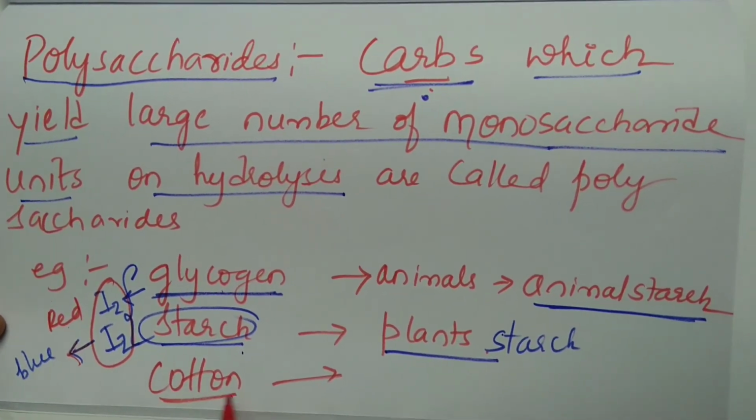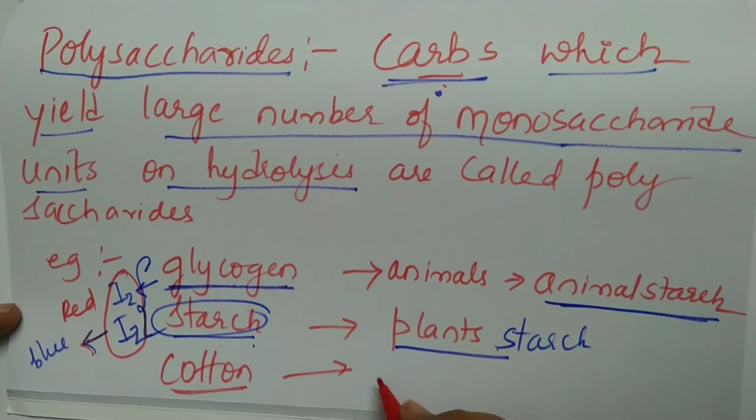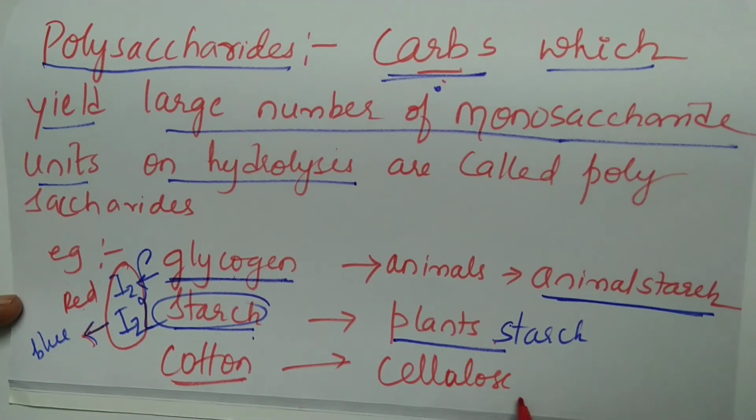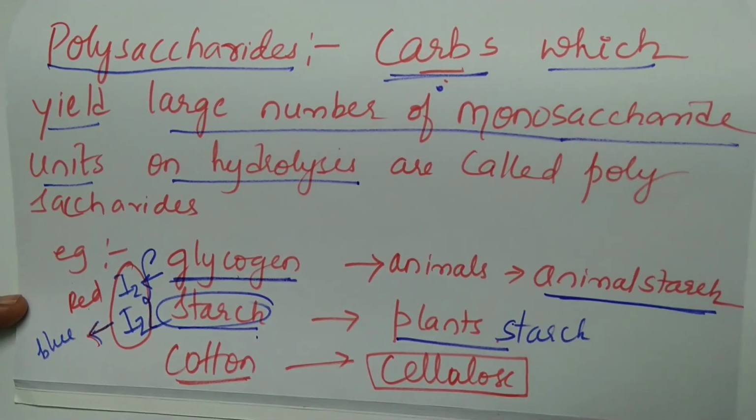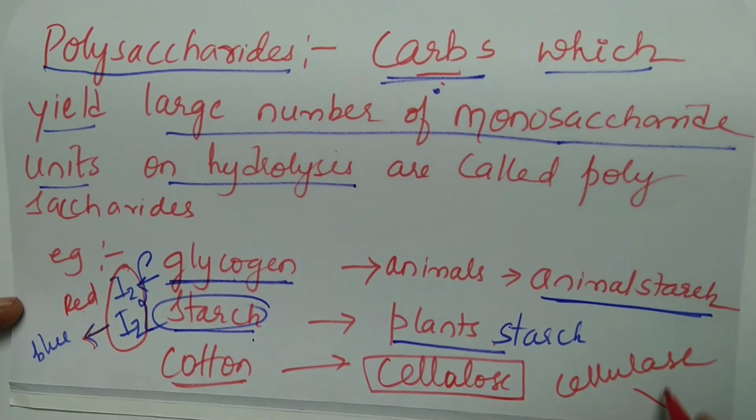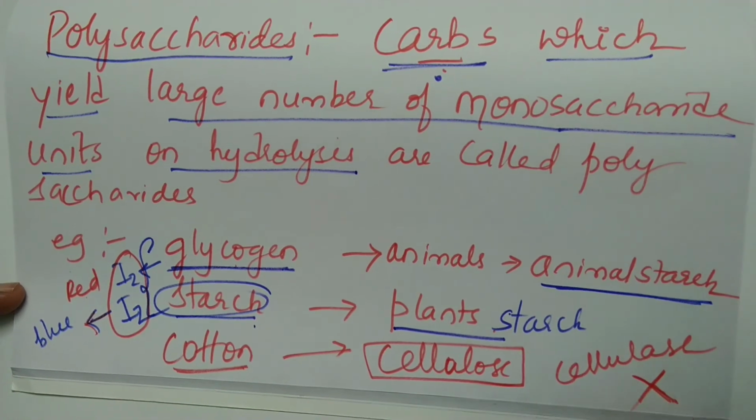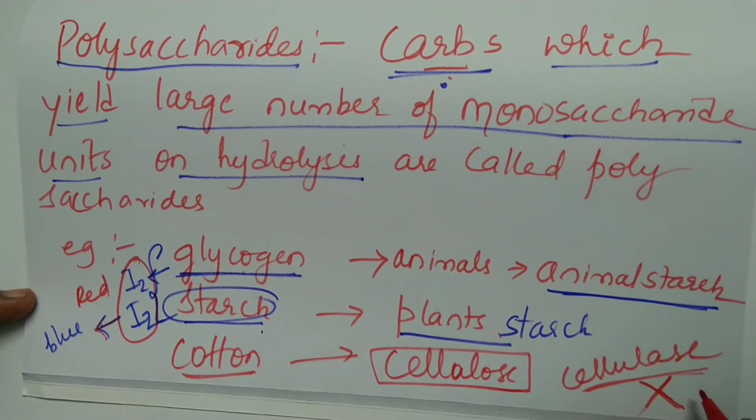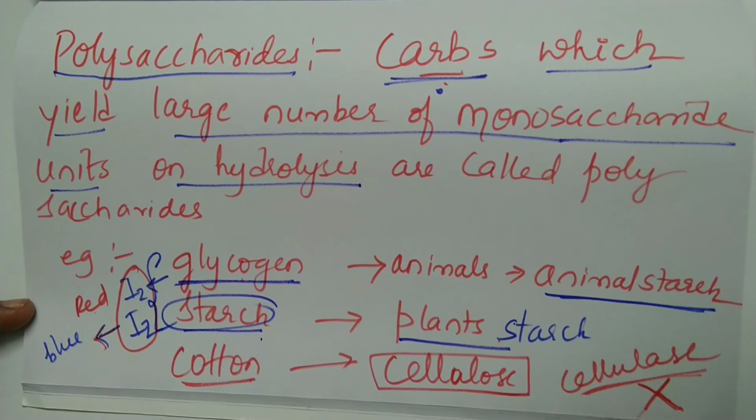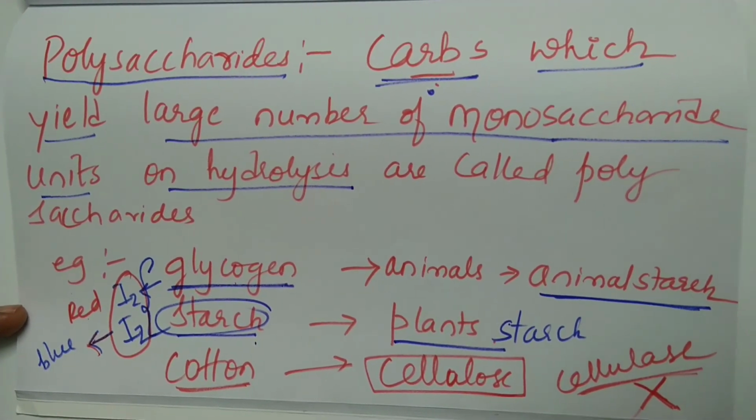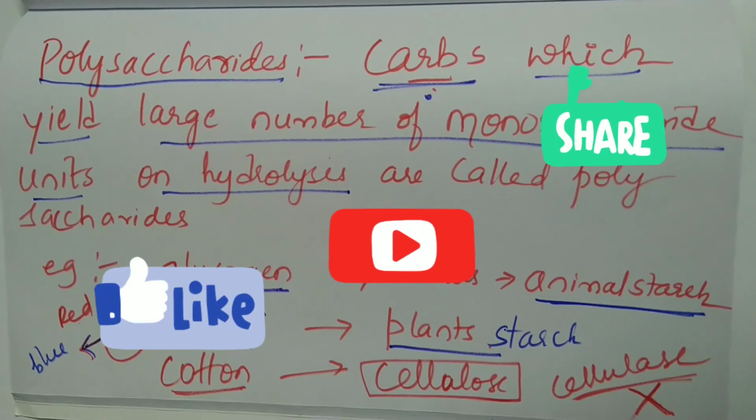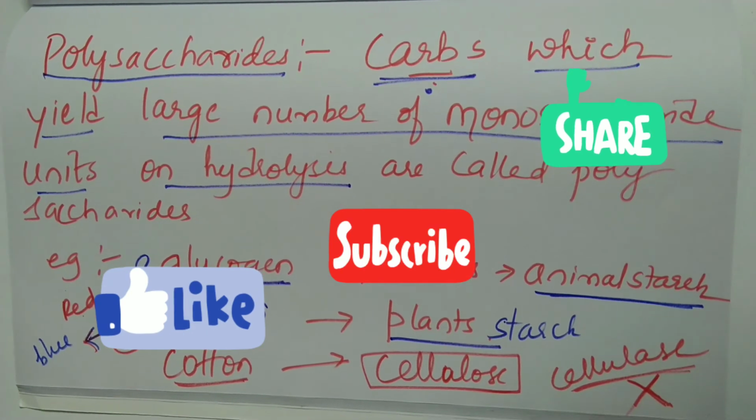And cotton. Cotton contains which polysaccharide? Cellulose. And it cannot be digested by humans because the cellulase enzyme is absent in our body, but it can be digested by other animals because the cellulase enzyme is present in them, right? So in the next class we shall look into the structure of glucose and the elucidation of structure of glucose. Thank you.